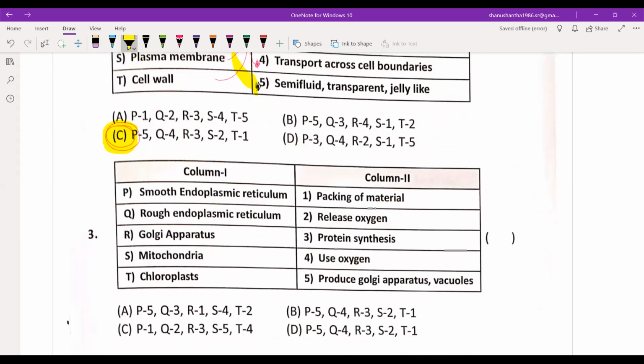Endoplasmic reticulum, rough endoplasmic reticulum, Golgi apparatus, mitochondria, chloroplast. Golgi apparatus, packing of materials. Rough endoplasmic reticulum, protein synthesis. S is 3. Chloroplast releases oxygen.